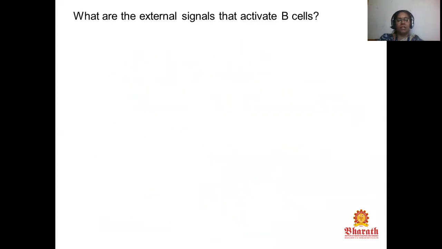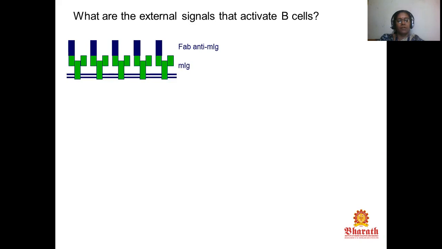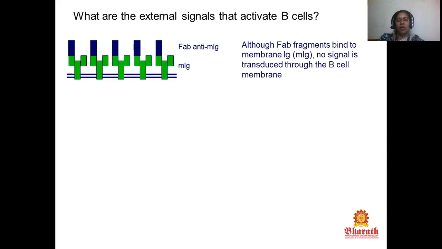What are the external signals that activate B cells? Although Fab fragments bind to membrane Ig, no signal is transduced through the B cell membrane.